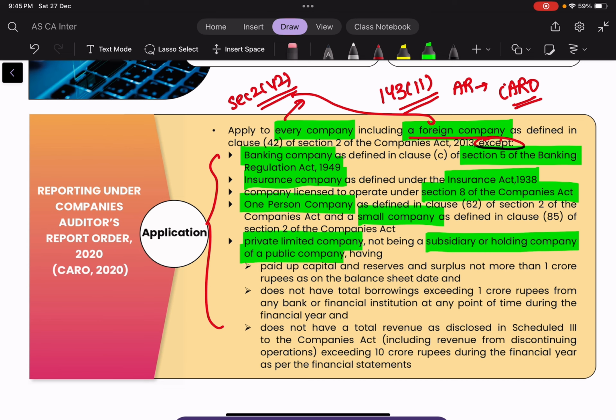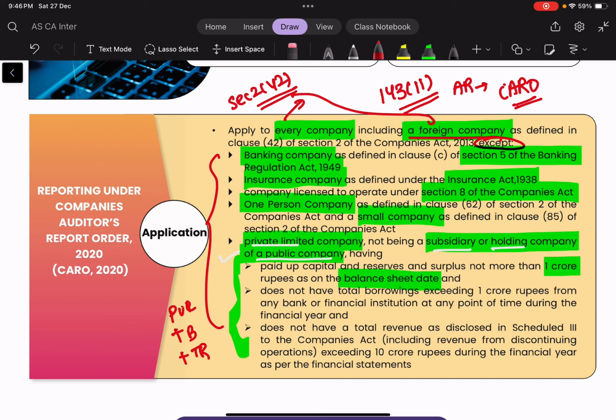So if this particular private company is the holding or a subsidiary of a public company, then CARO will be applicable. Then what other conditions need to be met? The paid up capital, and the reserves and surplus should not be more than 1 crore on the balance sheet date. These conditions are with regards to paid up share capital, the borrowings, and the total revenue.